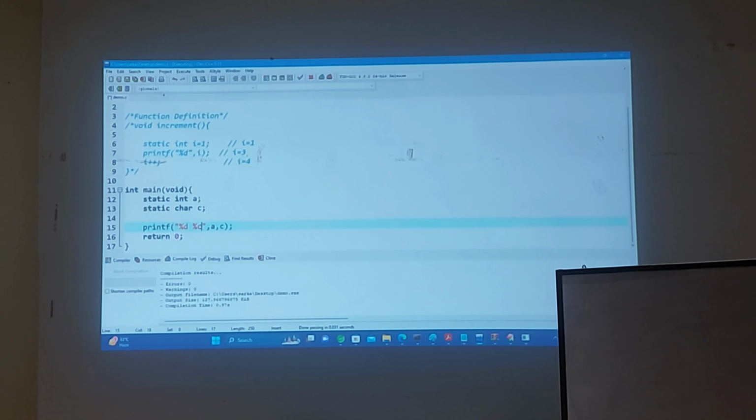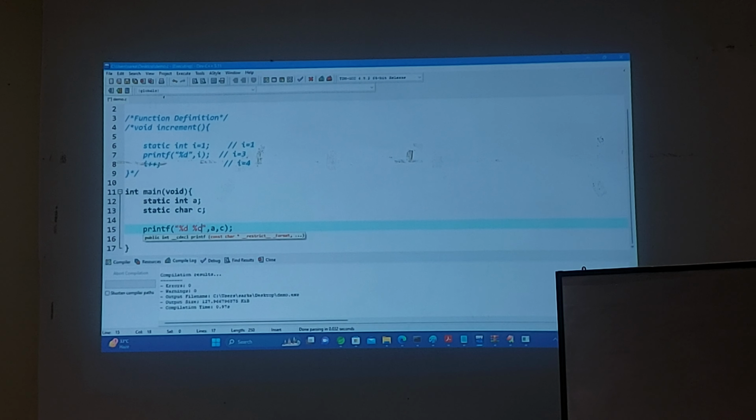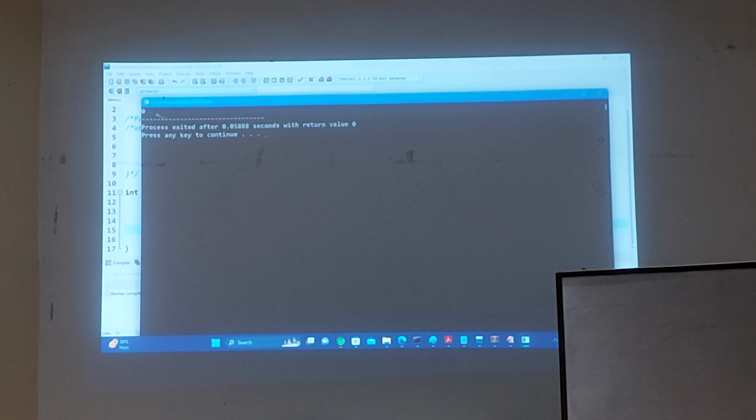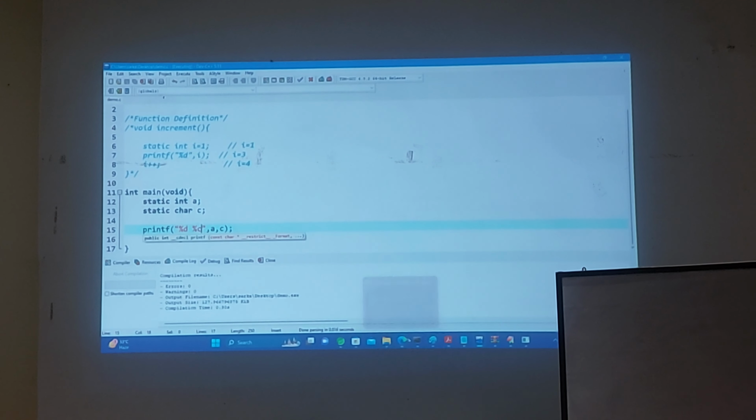You will print the character. If you want to print the character, then the equivalent character will come. Execute, compile and run. Yeah, then space, right? So we want to check once.